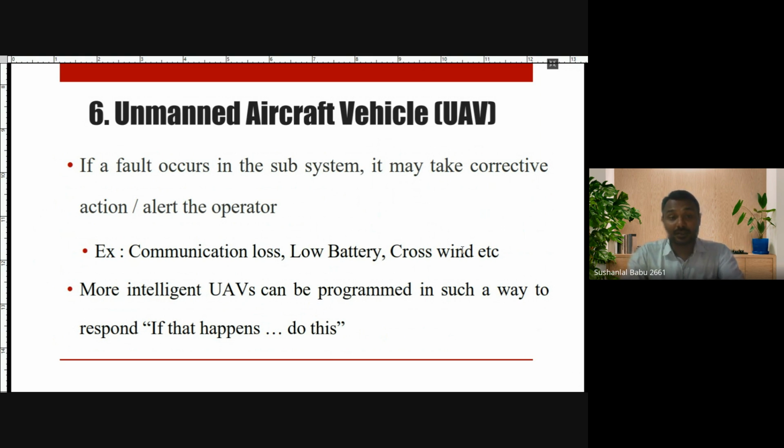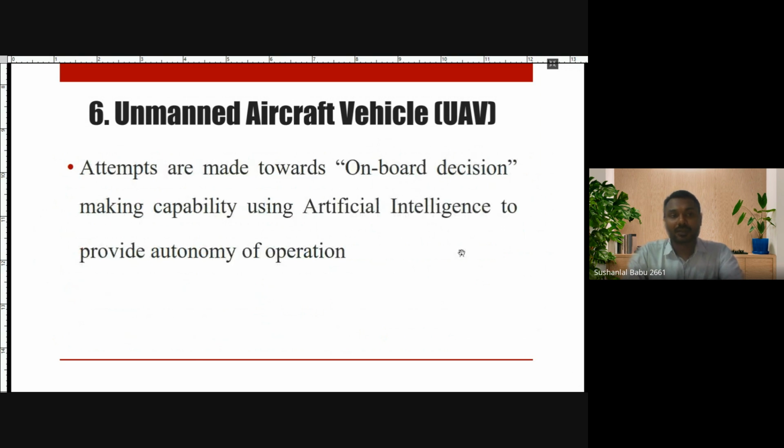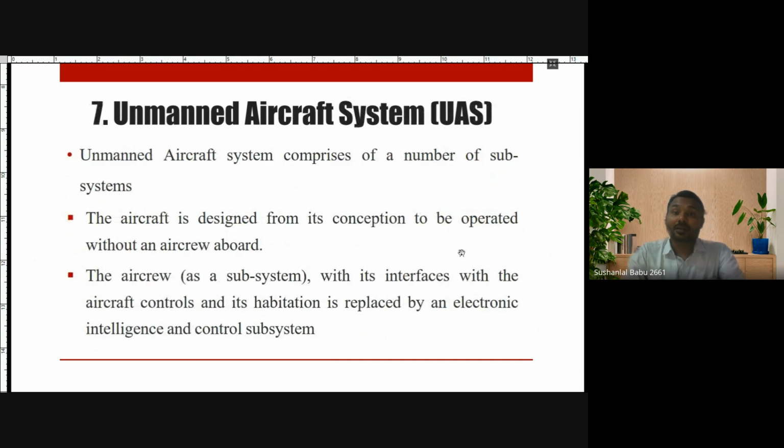It can take corrective measures in between the operation. That is the difference. And it makes onboard decisions. It can take its own decision using artificial intelligence. That is what an unmanned aircraft vehicle is. Next is unmanned aircraft system.